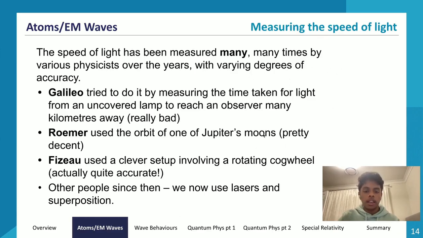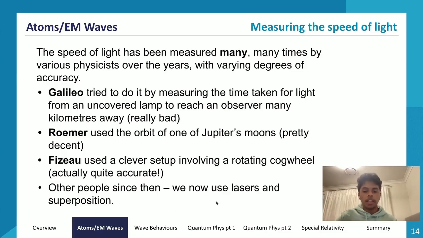And as it was coming back, he would turn the cogwheel slightly so that as the light ray was coming back, instead of going through the gap again between the teeth, it would now hit the adjacent tooth. So it would pass through a gap, then he would turn the cogwheel slightly, and as the light ray was coming back, it would hit the tooth, and then we would see no light because we're standing behind the light source, right? So he did this.